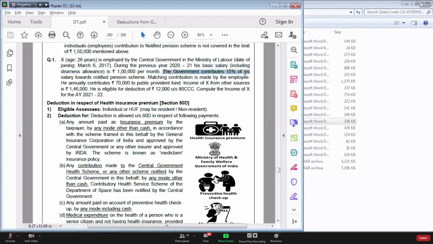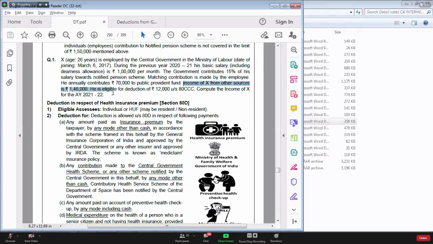Government contributes 15% of his salary to the notified pension scheme. Matching contribution is made by the employee. Matching contribution means an equal amount is contributed by the employee. He annually contributes 70,000 to the public provident fund. For this, he can claim deduction under section 80C.